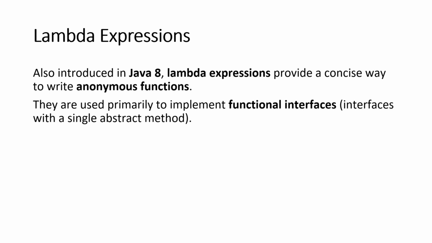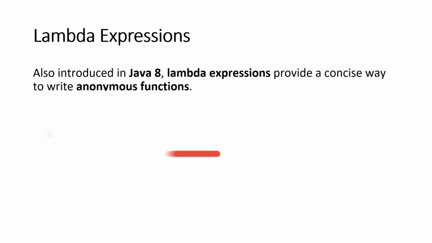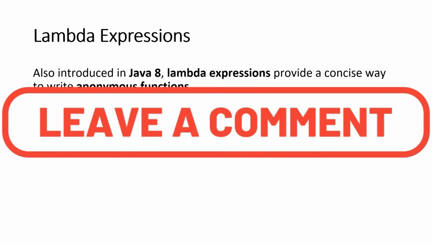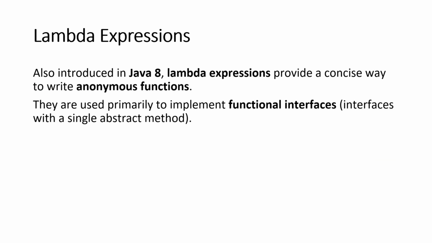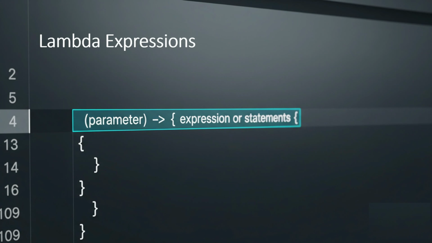Now let's look at the Lambda expression. It was again introduced in Java 8, and it is a concise way to write anonymous functions. They are primarily used to implement functional interfaces, basically predicate, function and other interfaces which have a single abstract method. In the next slide you see the syntax for writing a lambda expression.